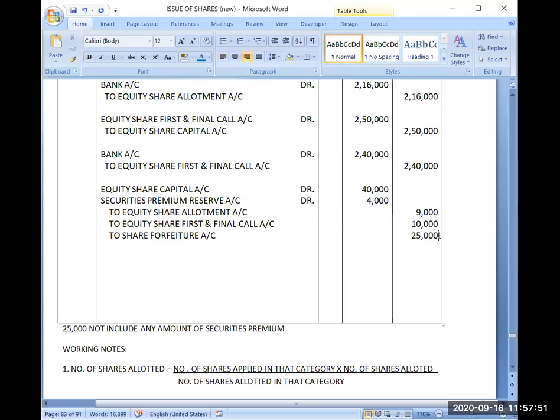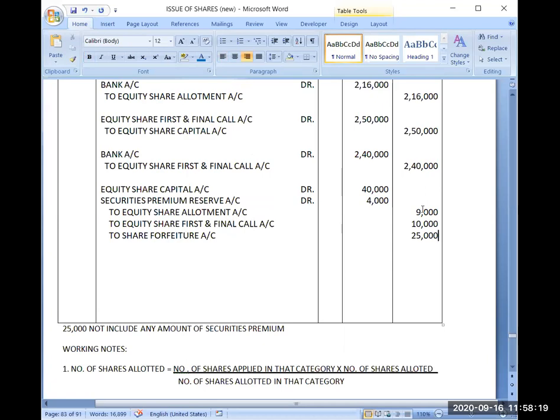Okay. So this entry is clear. Now you can check your totals. The total should be 44,000: 25 plus 10 is 35, plus 9 is 44. So I have not written any amount by the subtraction method. Each and every amount I have written from the table with the logic. And it will be a very important step when you go towards reissue and capital reserve also.